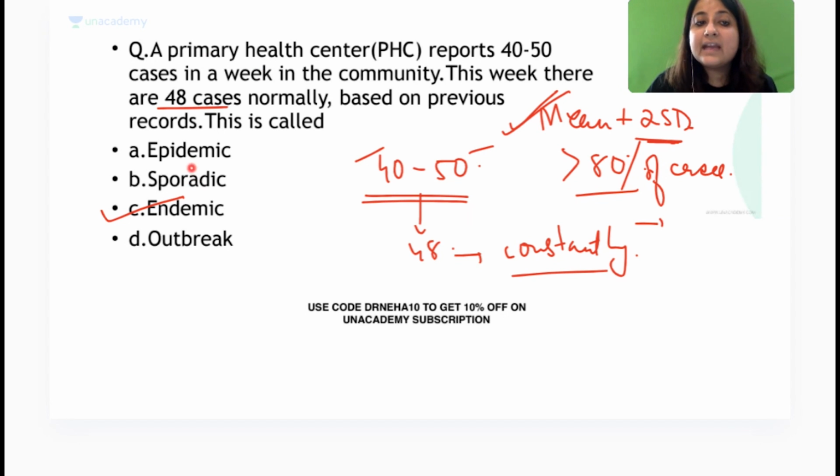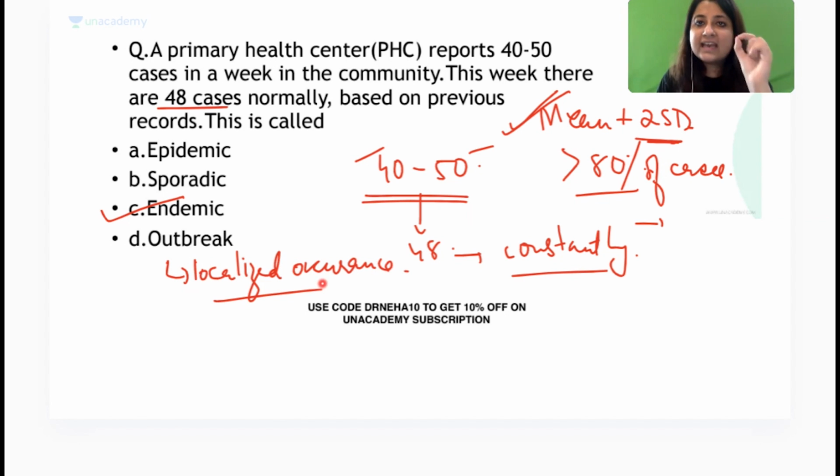What is the difference between epidemic and outbreak, guys? Outbreak is just like an epidemic, only the definitions are all the same, but it's like a localized occurrence. One case of measles in one of the slums of Delhi is an outbreak. Cases of measles which are being seen in many slums of Delhi will be called as an epidemic. Is it clear? And what is sporadic, guys? Haphazard occurrence, irregular distribution. They are not epidemiologically linked.